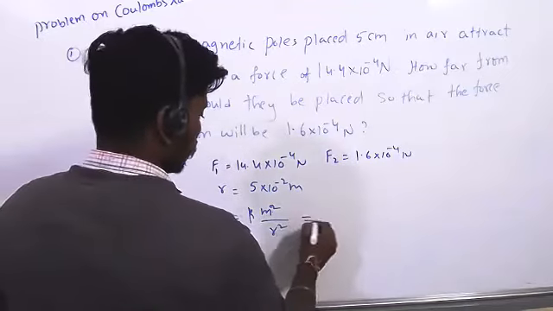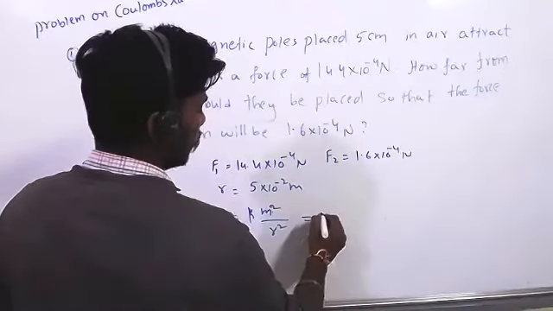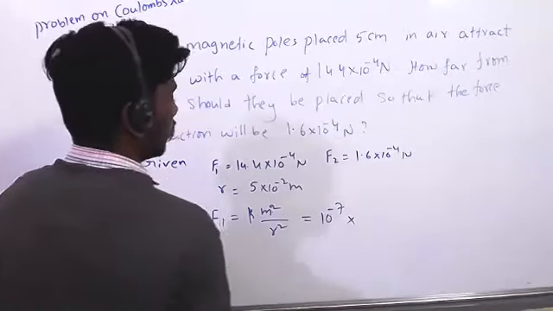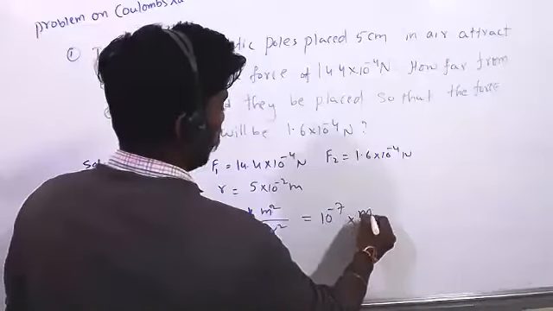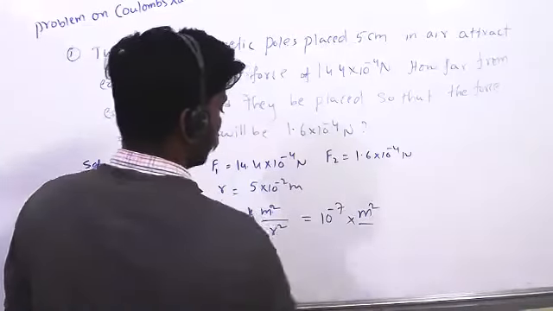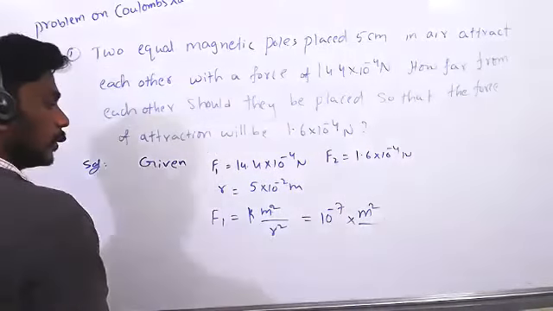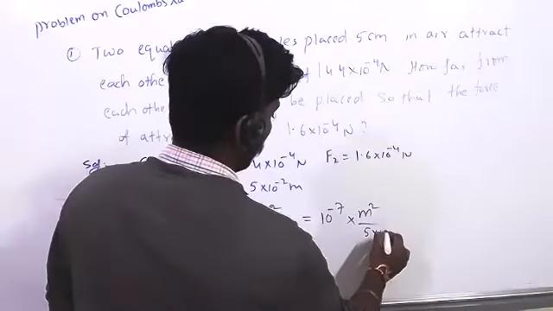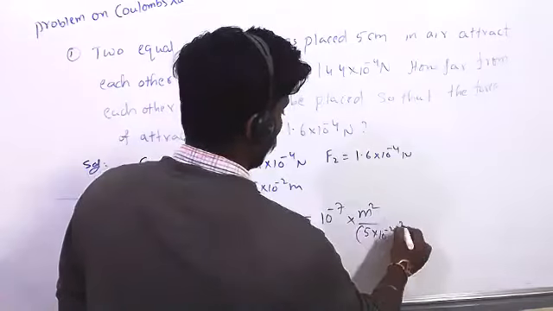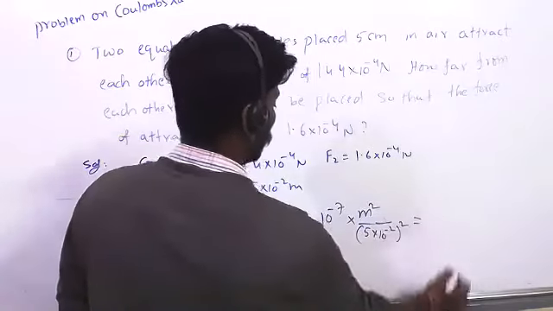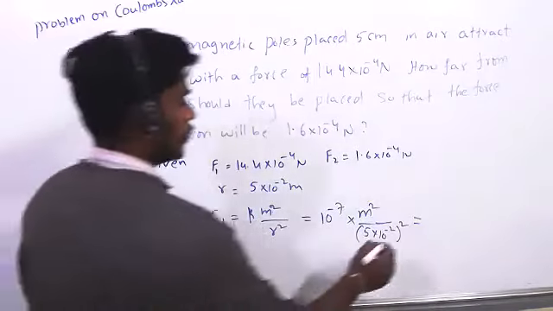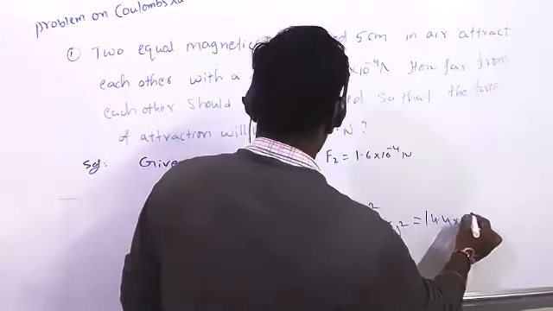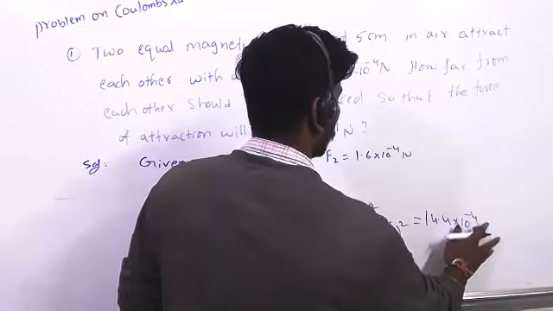We know the k value is 10 to the power of minus 7, right? m square, pole strength they didn't give, by distance, they have given 5 × 10^-2 whole square, equal to F1, which they have given as 14.4 × 10^-4 Newton.